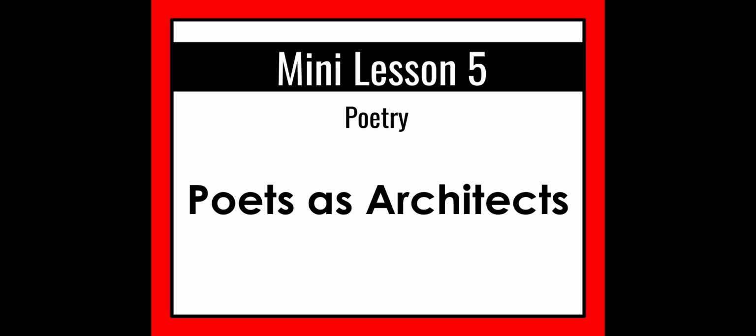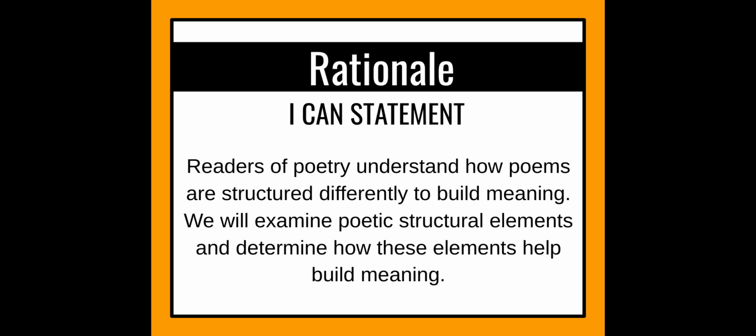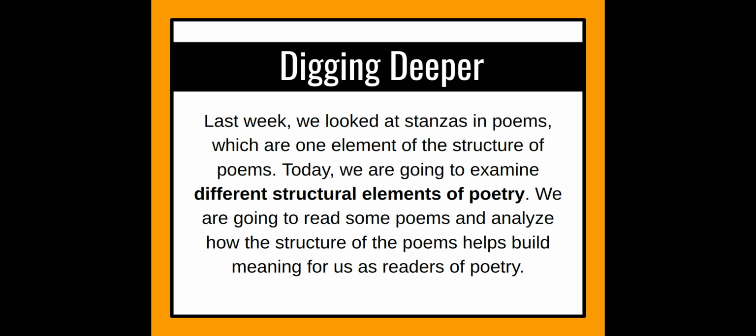We're going to continue our poetry unit, mini lesson 5, entitled Poets as Architects. Readers of poetry understand how poems are structured differently to build meaning. We will examine poetic structural elements and determine how these elements help build meaning. Last week, we looked at stanzas in poems, which is one element of the structure of poems. Today, we're going to examine different structural elements of poetry.